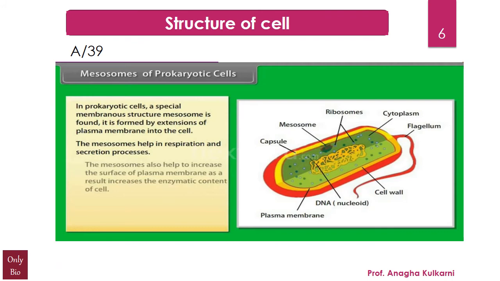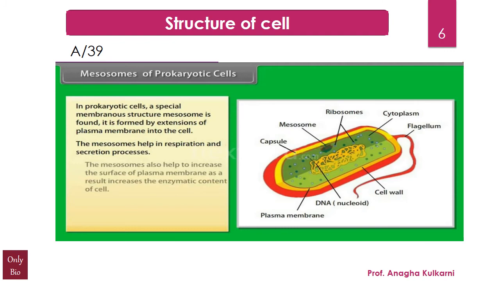I can also ask this same question in a slightly twisted way: what are the mesosomes analogous to? Please remember, the mesosomes can be said to be analogous to the cristae in the mitochondria in the eukaryotic cells, because cristae are the finger-like projections and they help in cellular respiration. So this particular function of the mesosomes is quite similar to the cristae in the mitochondria.